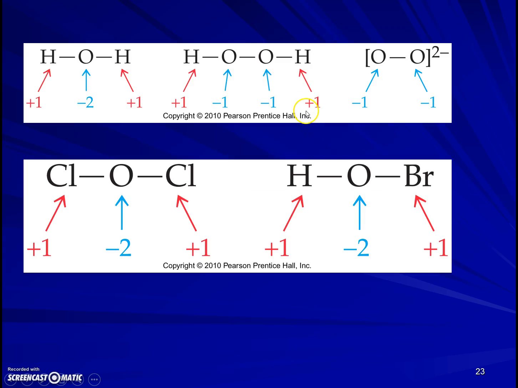And here's that exception we just talked about, where oxygen is -1 in a peroxide case. Now, chlorine is usually going to be -1, but notice here it is +1 because oxygen is -2 anytime it's not bonded to fluorine and not a peroxide. So some of these will have exceptions. Fluorine does not. Hydrogen and oxygen only have the exceptions that we talked about.